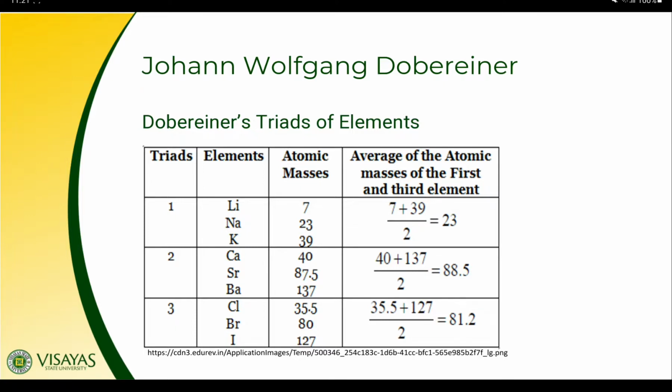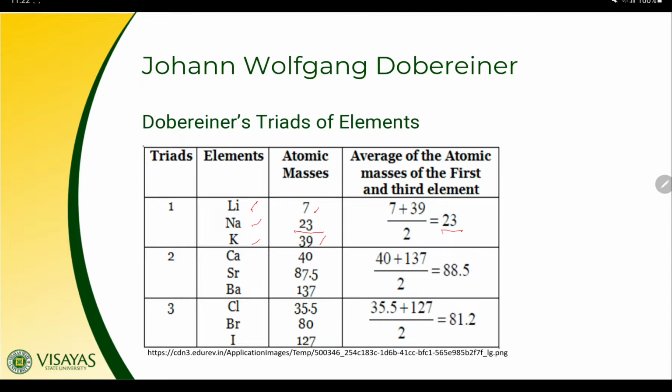In the first triad, for example, we have lithium, sodium, and potassium. The atomic mass of lithium is 7, while that of potassium is 39. If we get the average of the atomic masses of lithium and potassium, we have (7 + 39) over 2, we get 23, which is actually the atomic mass of sodium.